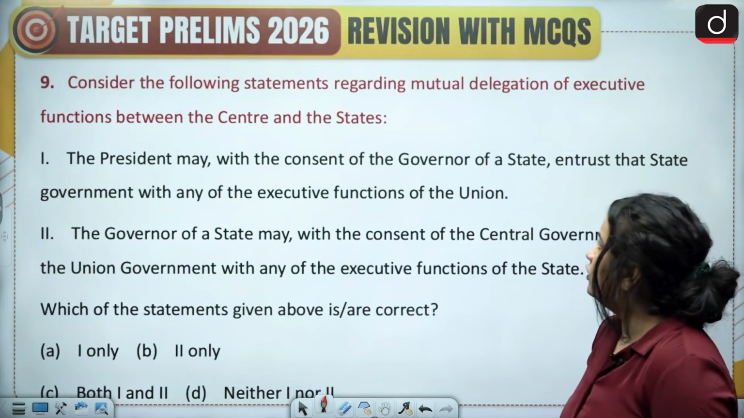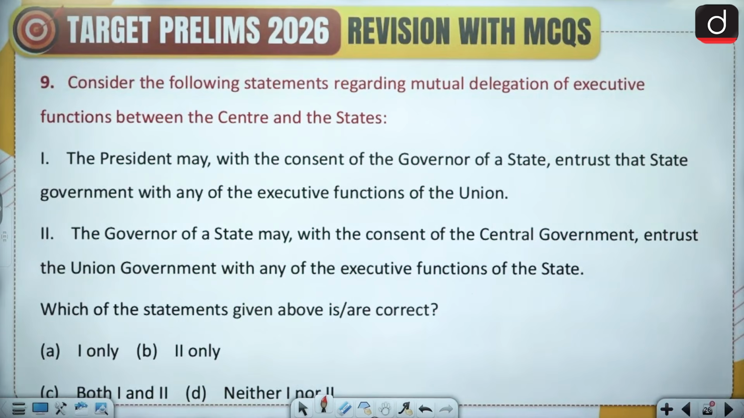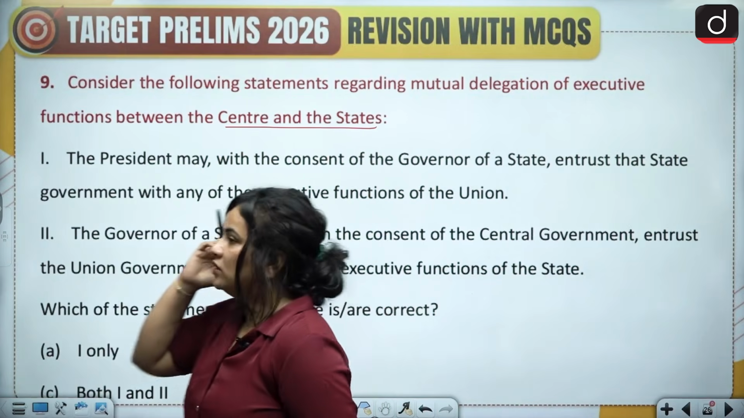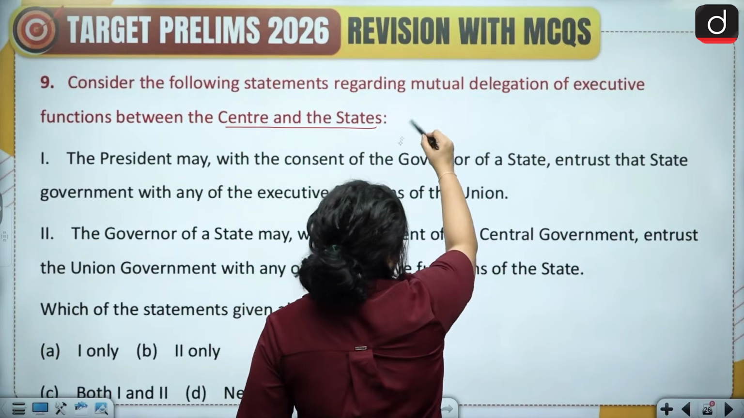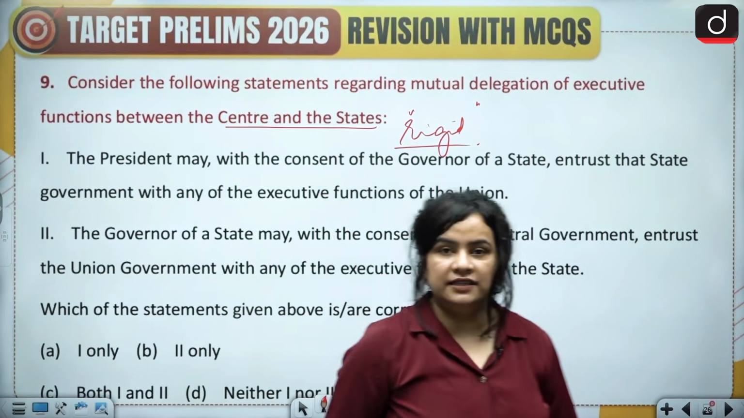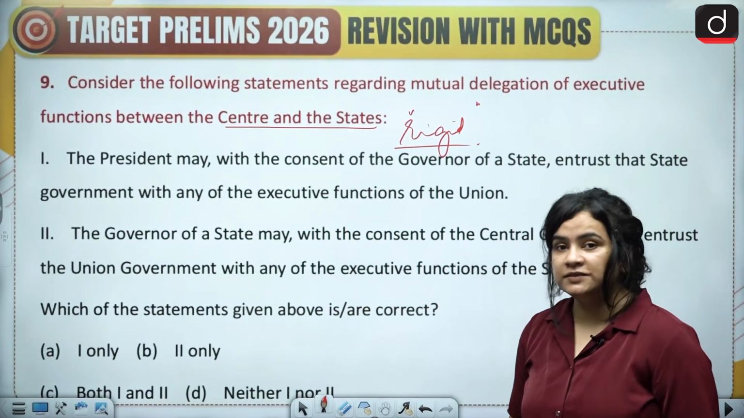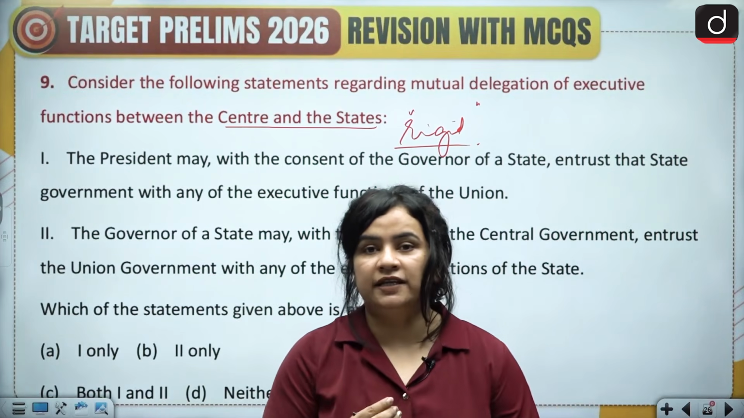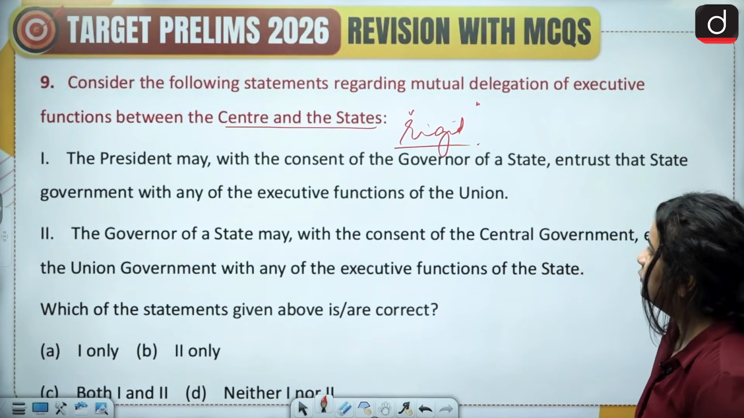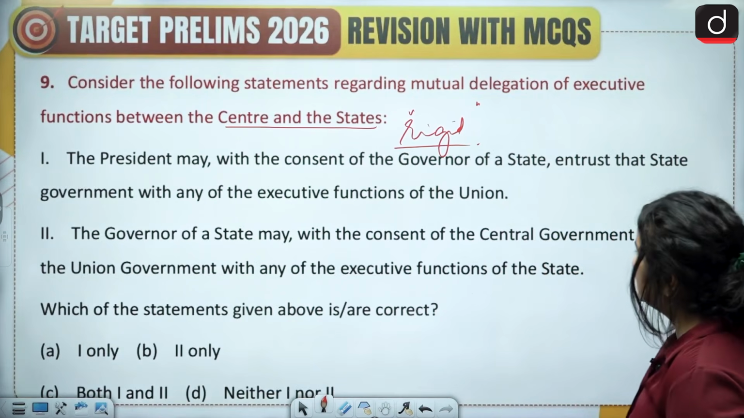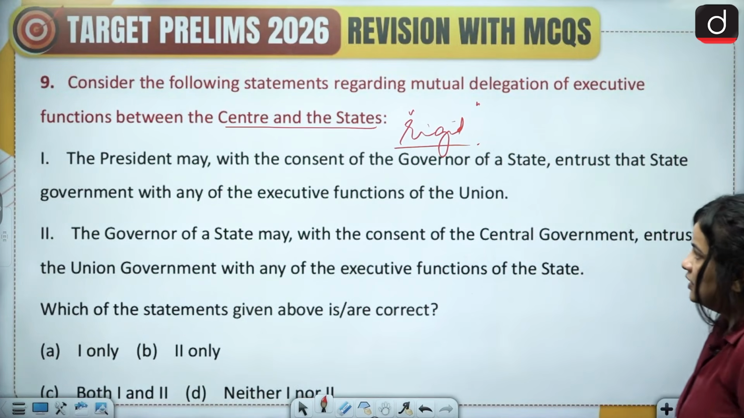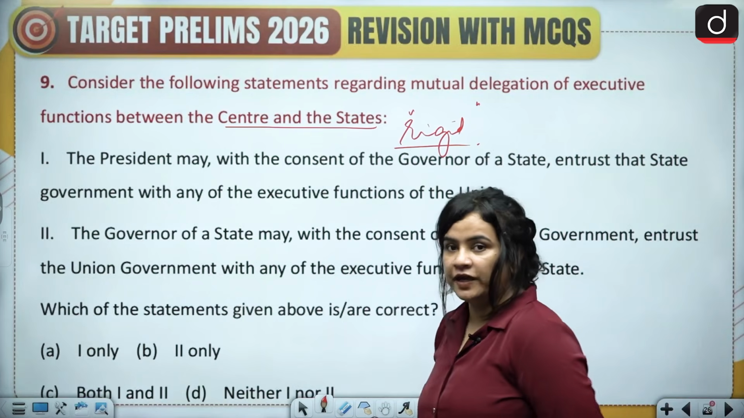Penultimate question, consider the following statements regarding mutual delegation of executive functions between the center and the state. Now, here is the thing. The constitution is fairly rigid when it comes to the distribution of functions between the center and the states. However, under some circumstances, this mutual delegation is permissible. Let's consider the statements. 1. The president may, with the consent of the governor of a state, entrust that state government with any of the executive functions of the union. Whether this statement is correct or not, let's look at it in detail.